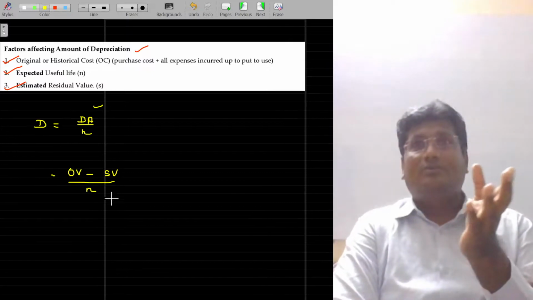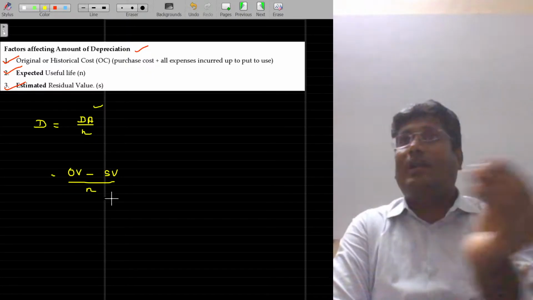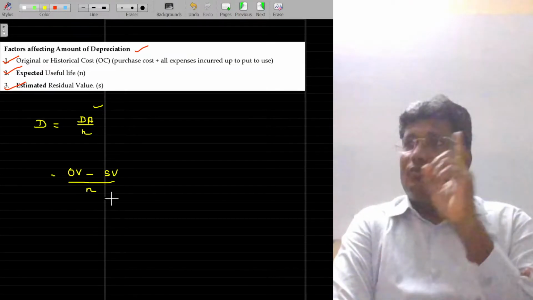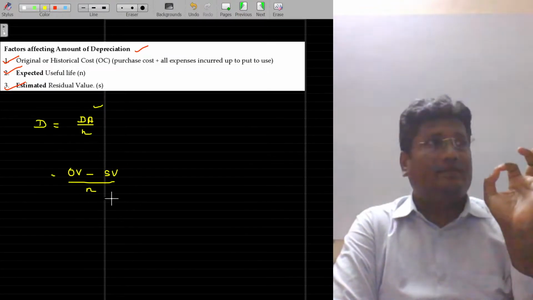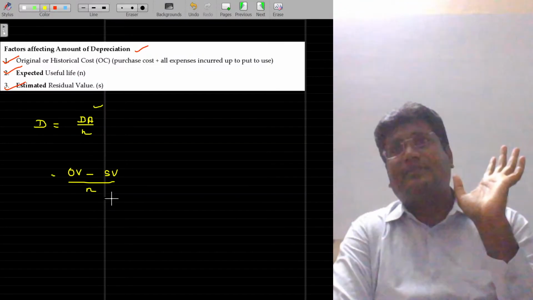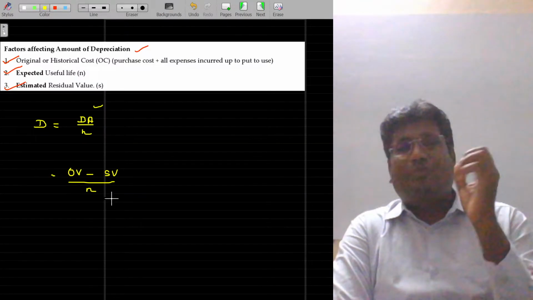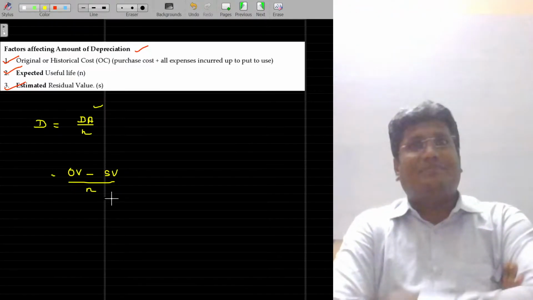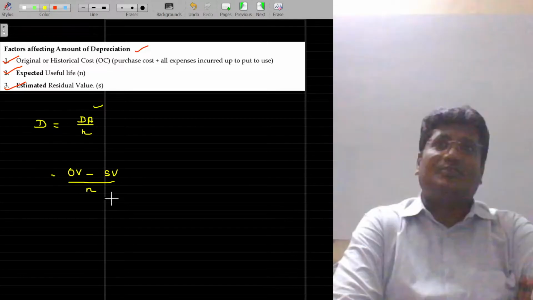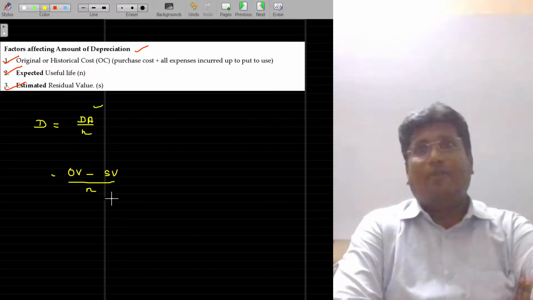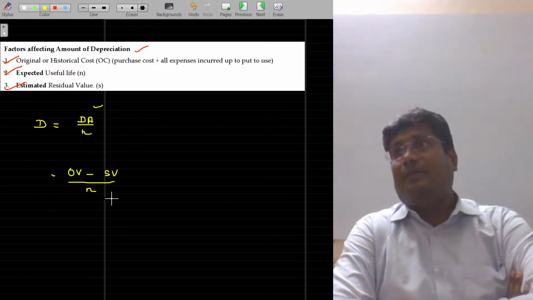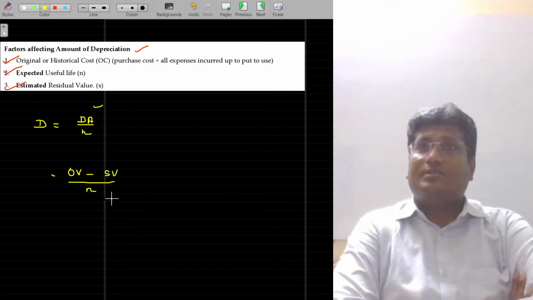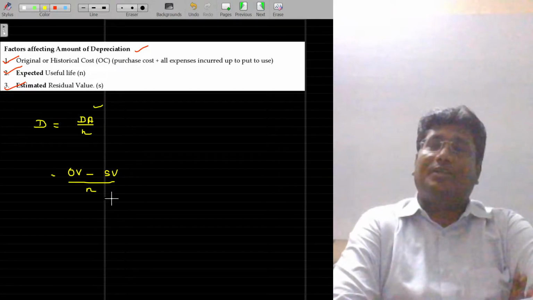Scrap value, how do you know? The asset after 5 years will be valuable for 5,000 or 10,000 rupees. You are not able to predict that also. So, life is non-predictable, and scrap value is also non-predictable. Predominantly, you can at least guess the original value. There also some problem exists. Anyhow, at the intermediate level and subsequent levels, you learn that in detail. The original value cannot be determined as a static number, because it is also changing.